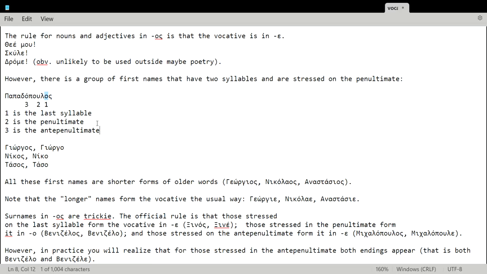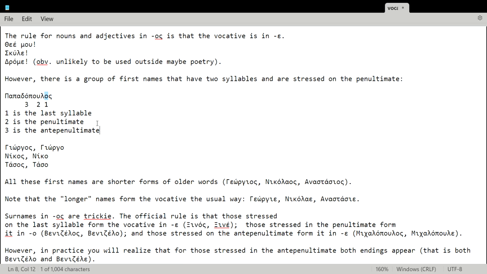Now, most of these, not all, most of these names are shorter versions of older names. For instance, Yorgos would be Georgios in the past, or also on your ID card. Nikos would be Nikolaos. Tassos would be Anastasios.